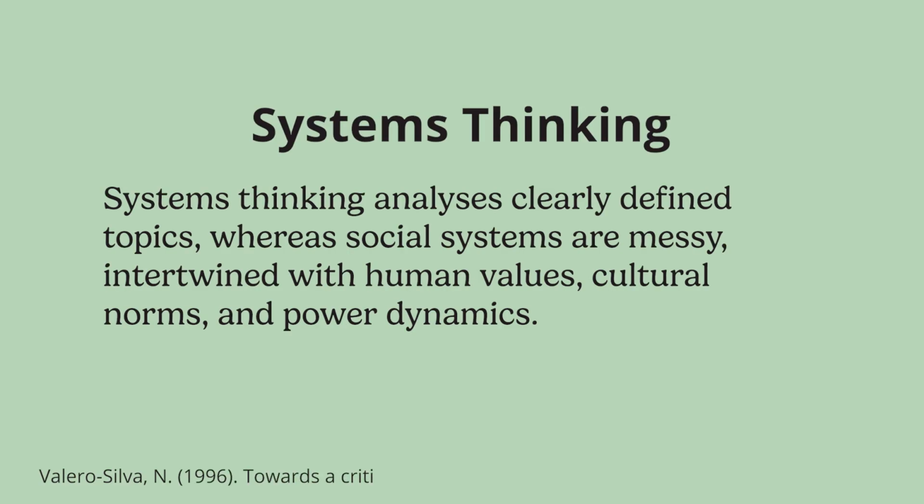A major critique of the theory is around the usefulness of systems thinking frameworks for solving complex social problems. Systems thinking is used to analyze the relationship between very clearly defined topics, which makes sense given its roots in math and engineering. As social systems are usually messy and intertwined with human values, cultural norms, and power dynamics, it makes it more difficult to define a single right solution. Even with a critical lens applied, many science researchers doubt the applicability of CST.